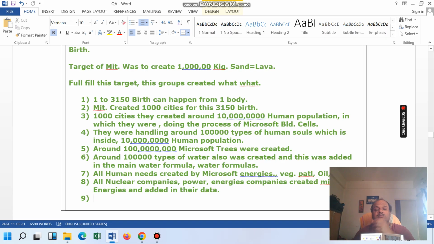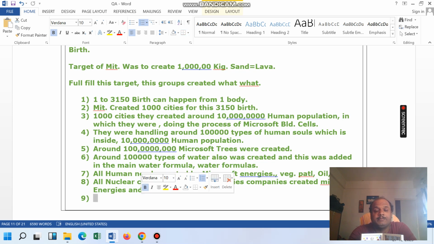In this, the nuclear power companies and energy companies created Microsoft Energy and added their data.